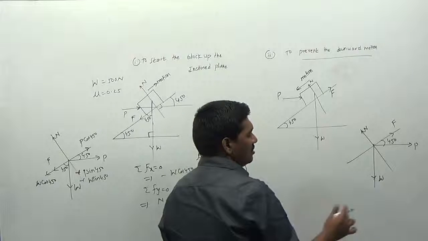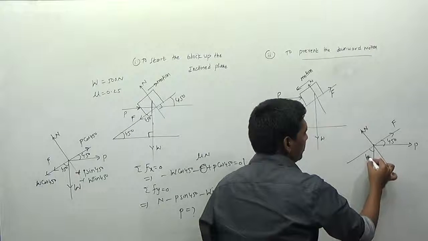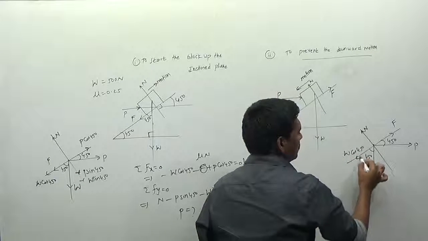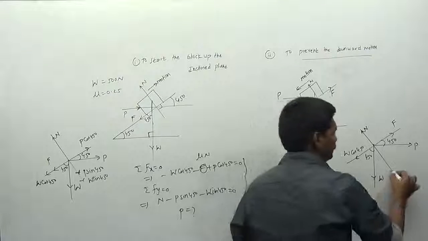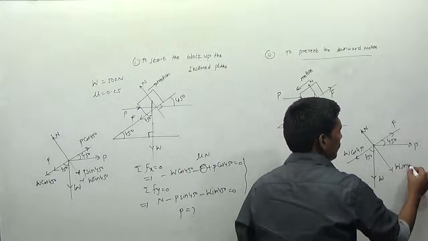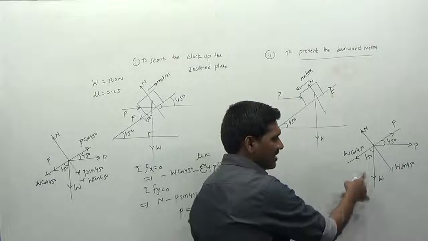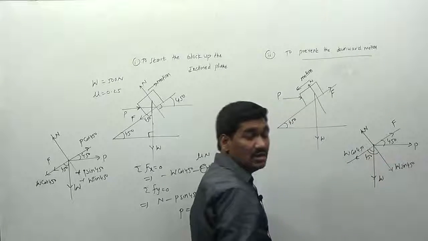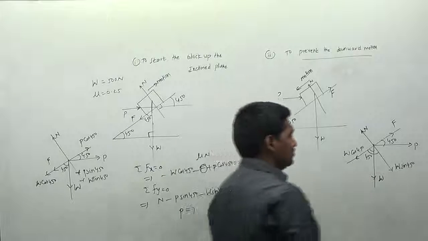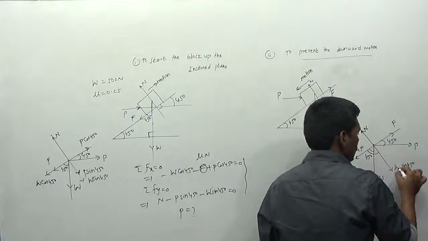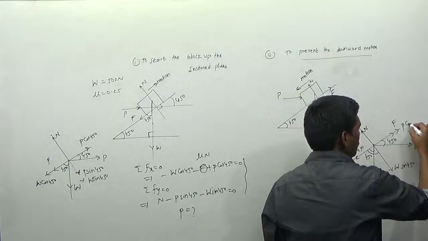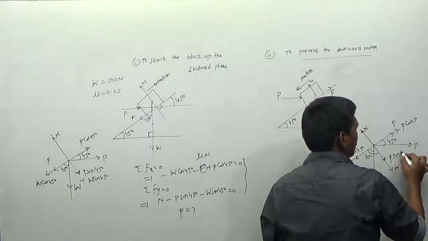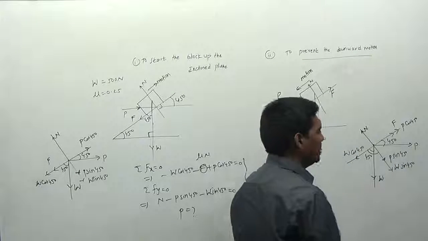Now I want to resolve the force W also. The angle made by W is equal to 45 degrees I can say. And I can write this value as W into cos 45 degrees. Therefore, we have resolved into these components only. W into sin 45 degrees. Because see here, W is acting in this region. Okay. The total angle is equal to 90. Therefore, along these axes only we can resolve here. So what about the remaining things? This is nothing but the value W here. So this is equal to P into cos 45 degrees. And this is equal to P into sin 45 degrees I can say. So these are the terms I can have.